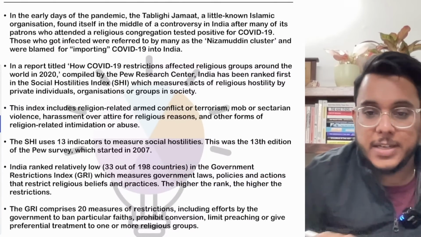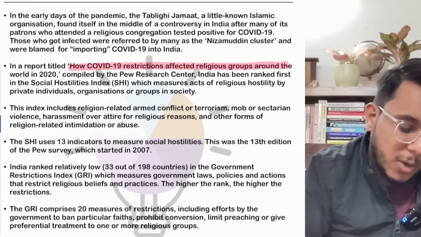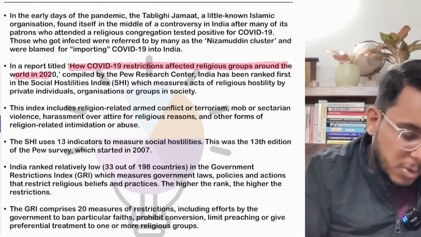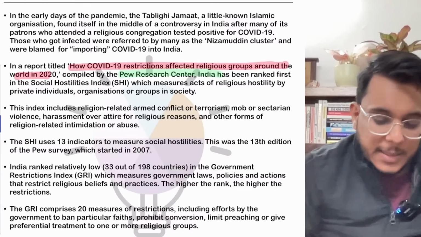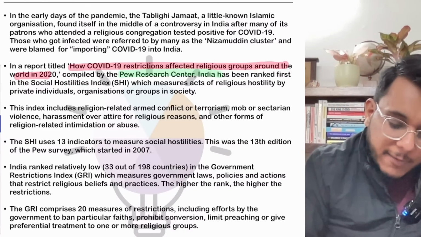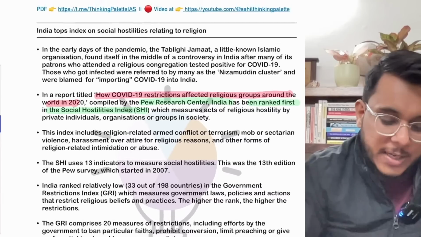A report has been released, and the name of the report is How COVID-19 Restriction Affected Religious Groups Around the World in 2020. Now, this particular report has been compiled by the Pew Research Center. Okay, and in this particular report, India has been ranked first on the Social Hostilities Index. Now, what is the Social Hostilities Index?